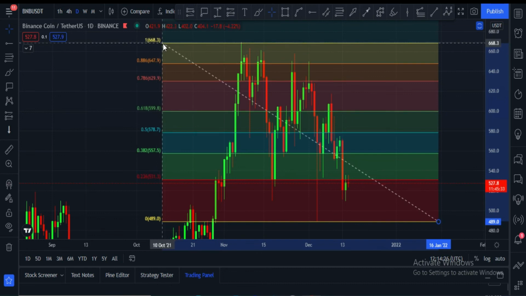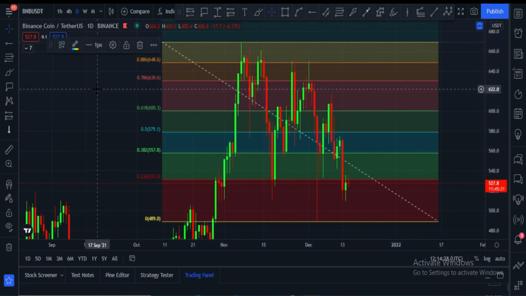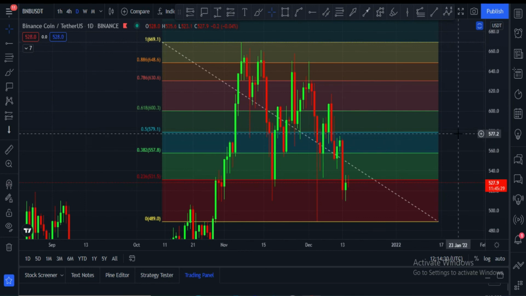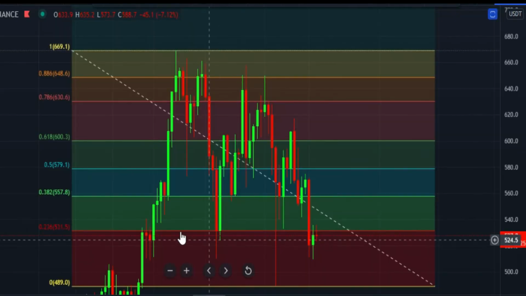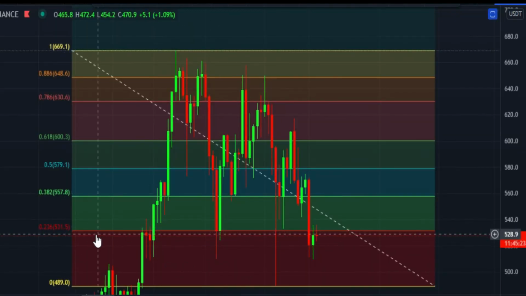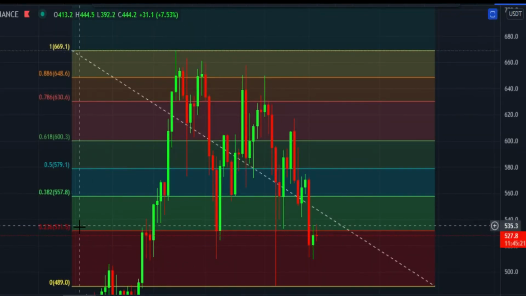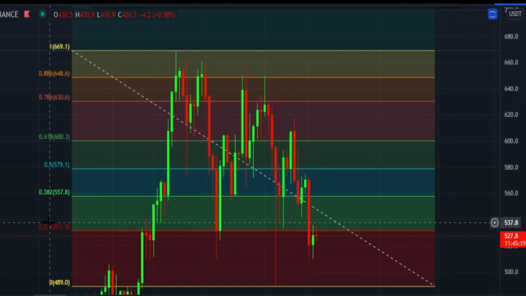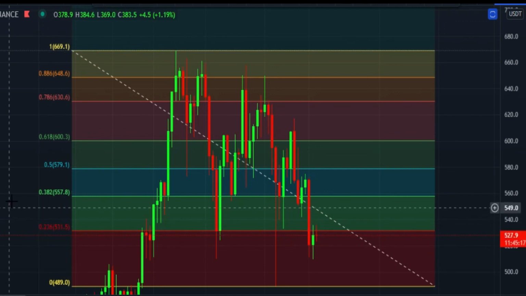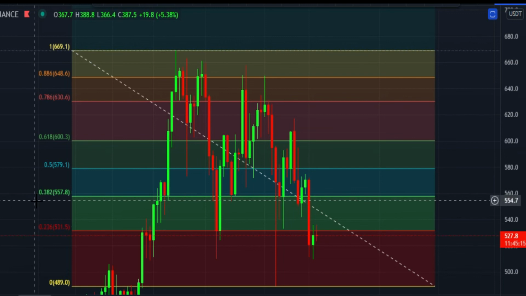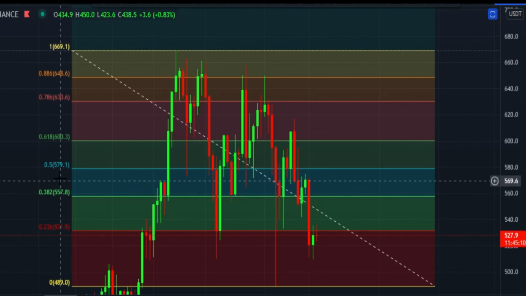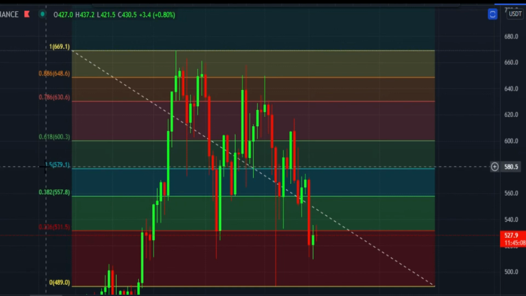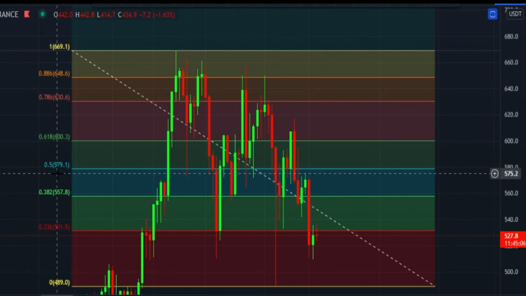Let me please fix this. Here you can see. Currently it is trying to break the 531 fib level, the 0.23 fib level, which is at the $531 price zone. The next area is the 0.38 fib level, which is at the $557 price zone. After that, the 0.5 Fibonacci level, which is at the 579 price zone.